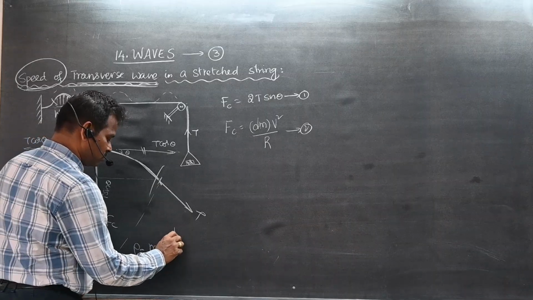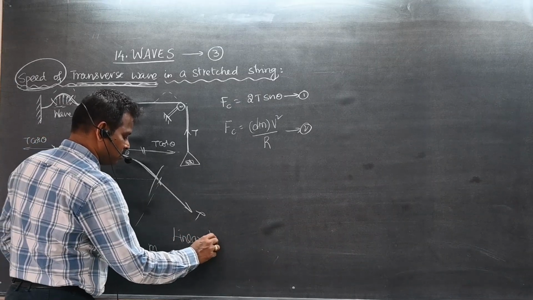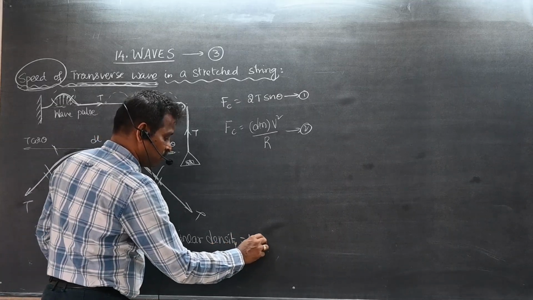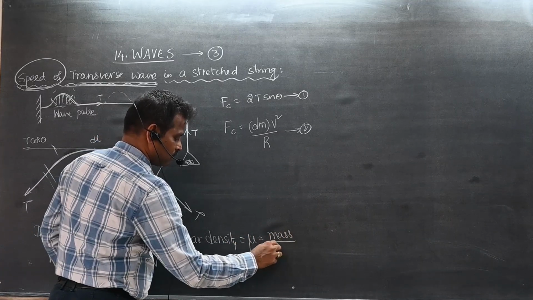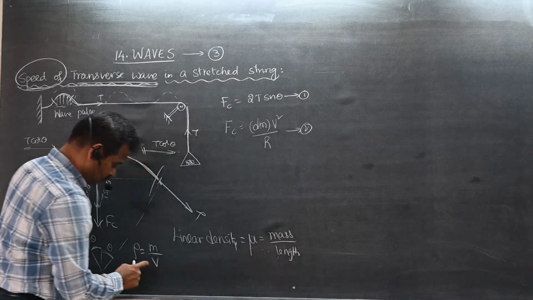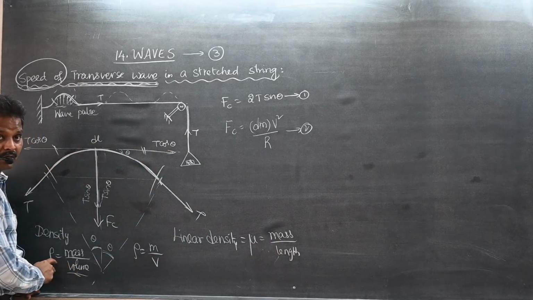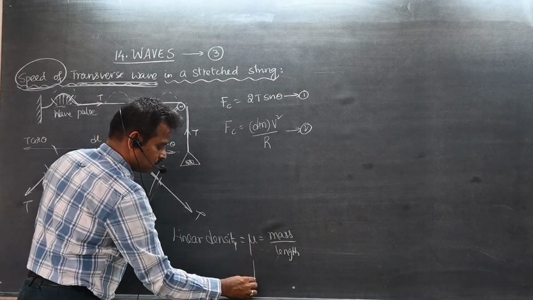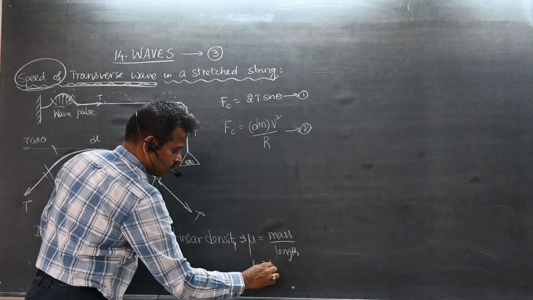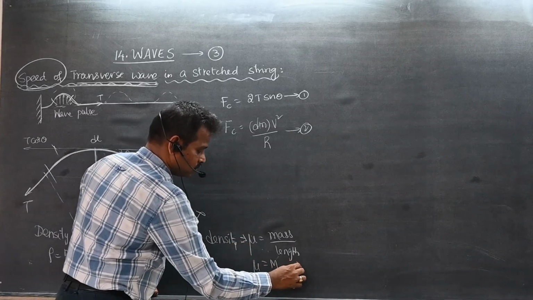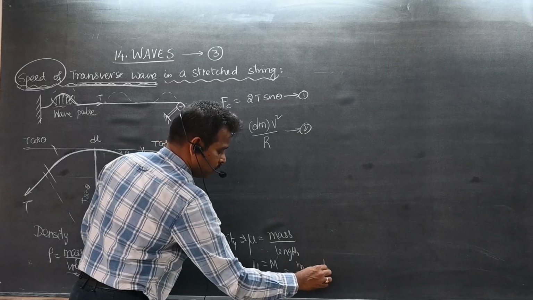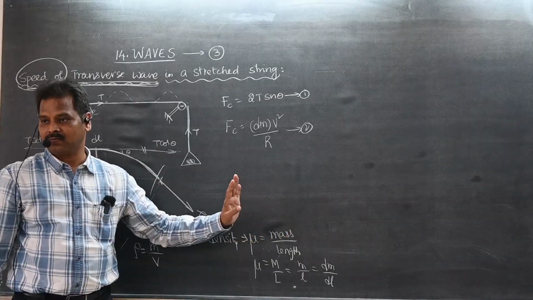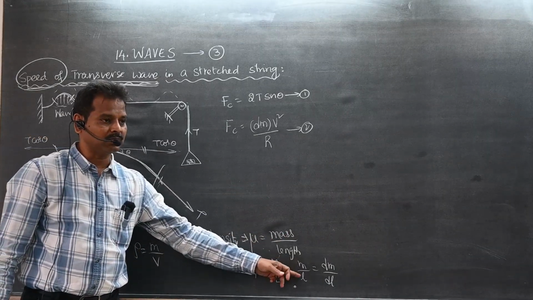One more word that we are using today, linear density. Linear density, you know the letter mu. This is mass by length. This is mass by volume, called volume density. What is the length density or linear density? Mass by length. So mu is equal to total mass by total length, small mass by small length, very small mass by very small length, dm by dl.